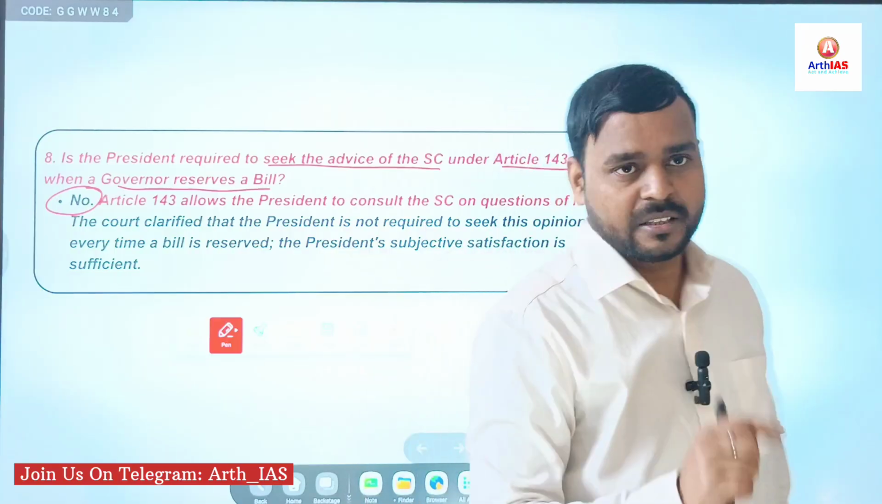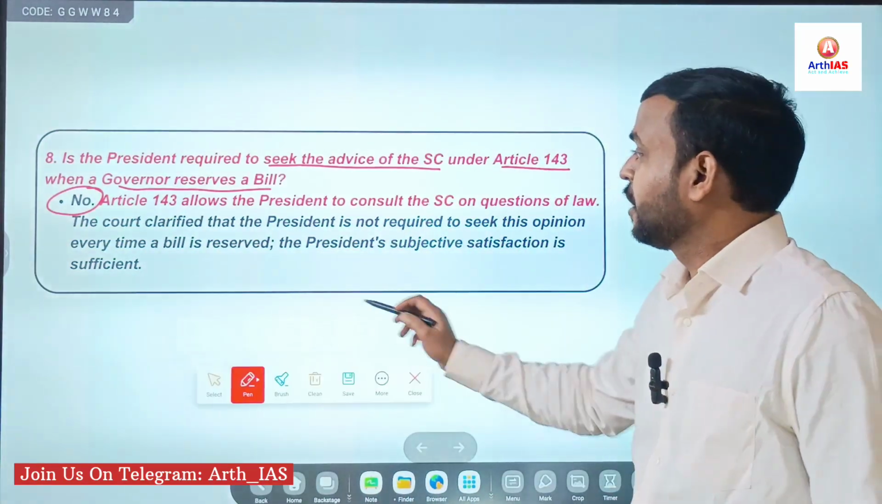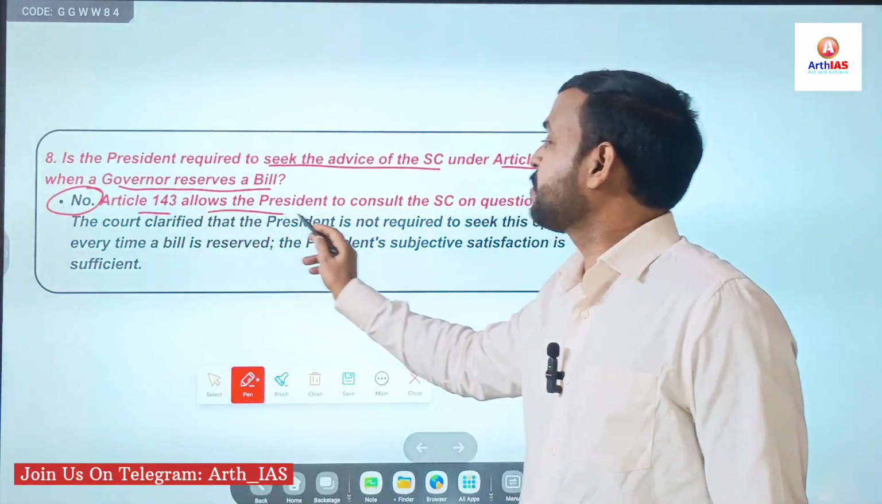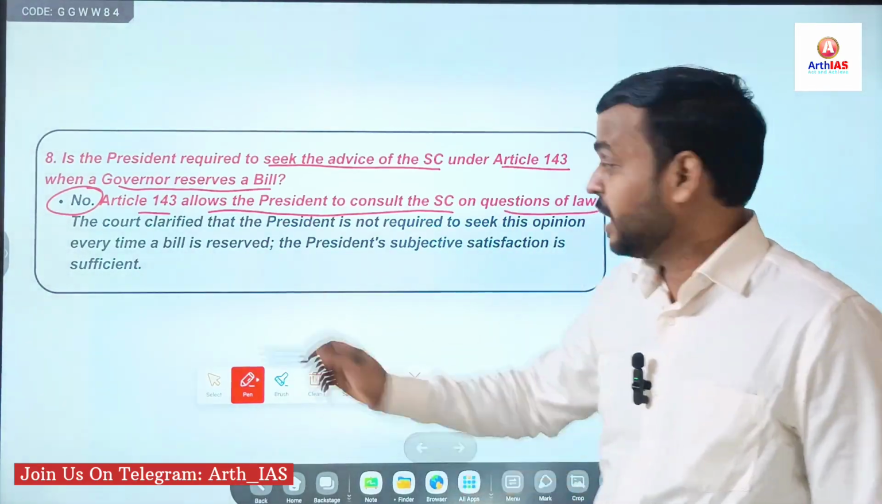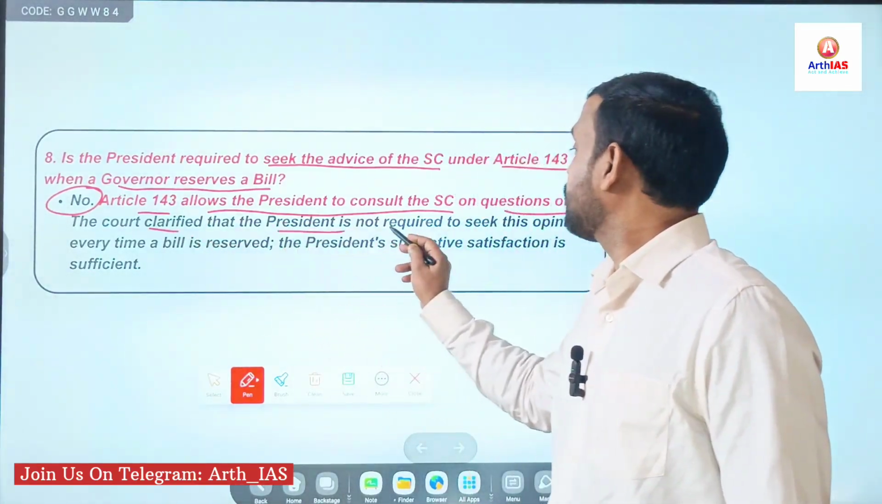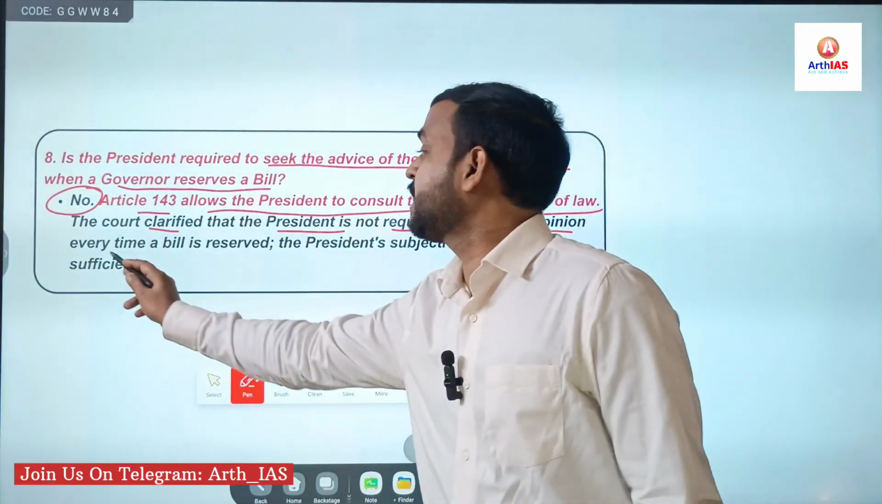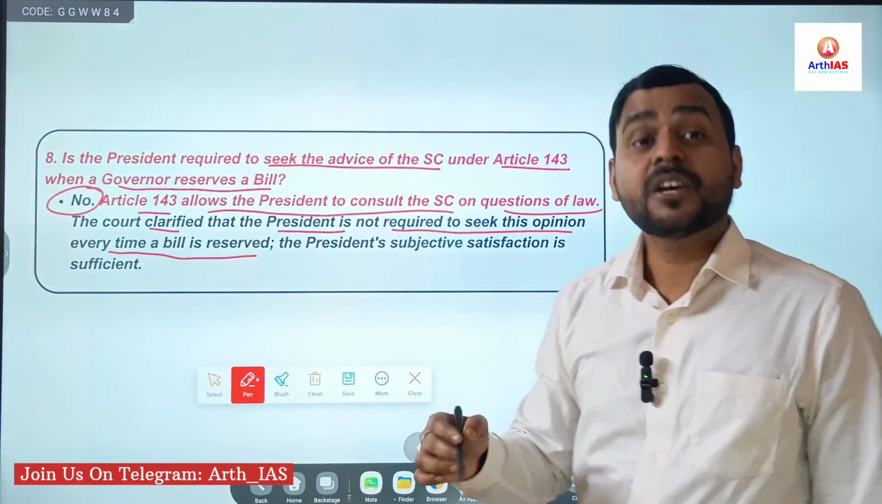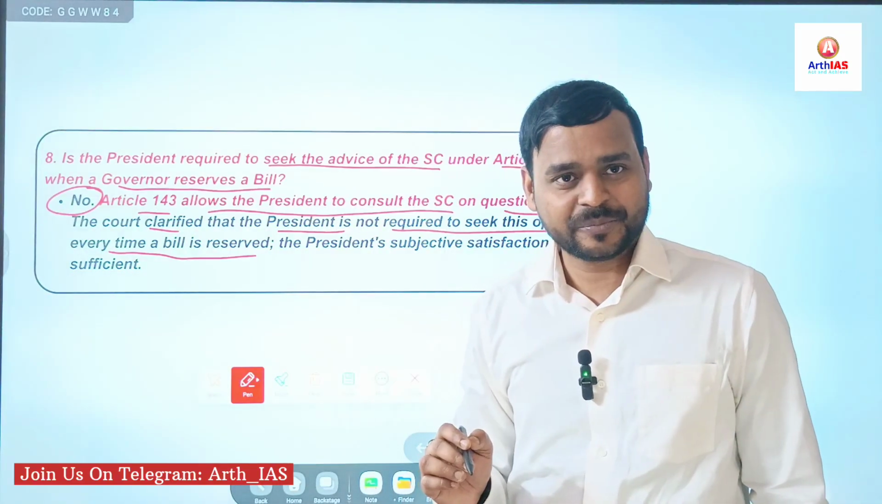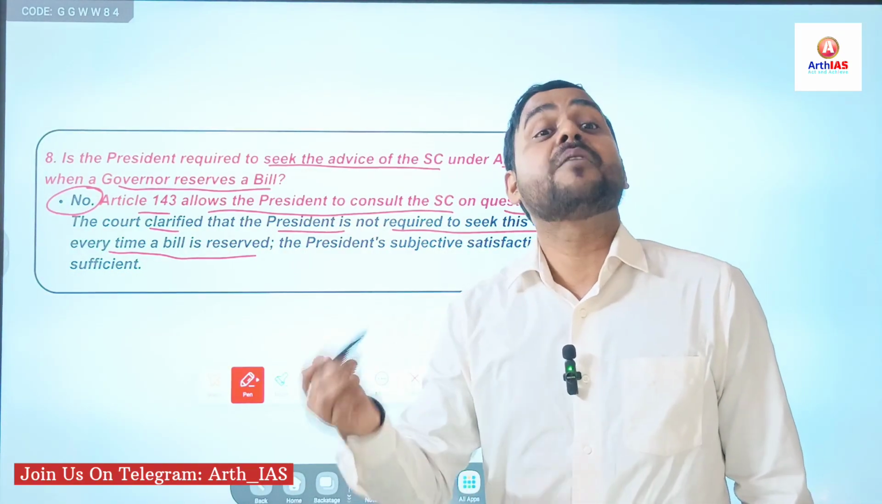Simple. Right. Next. So Article 143 allows the president to consult the Supreme Court, obviously, on questions of law. The court clarified that the president is not required to seek this opinion every time a bill is reserved. Simple. Right? It is only advisory jurisdiction. Right? Not binding jurisdiction.